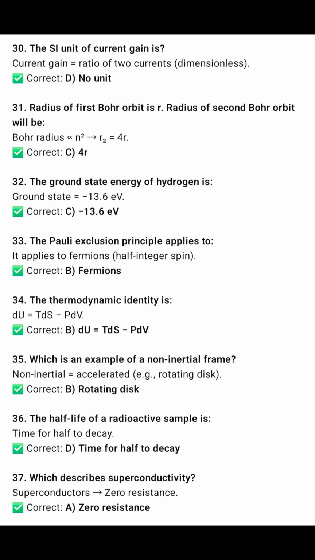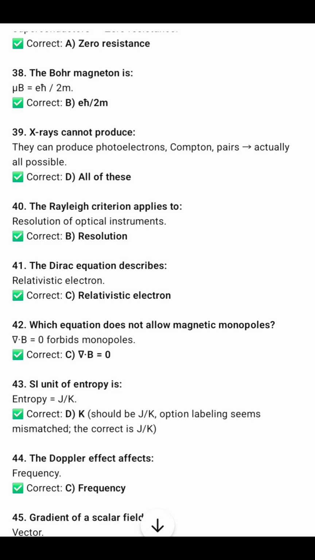Question 36: the half-life of a radioactive sample is the time for half to decay. The right option is D. Question 37: what describes superconductivity is zero resistance. Question 38: the Bohr magneton is definitely eh divided by 2m. X-rays cannot produce, they can produce photoelectrons, Compton, pairs. Actually all are possible, so we are going with option D.